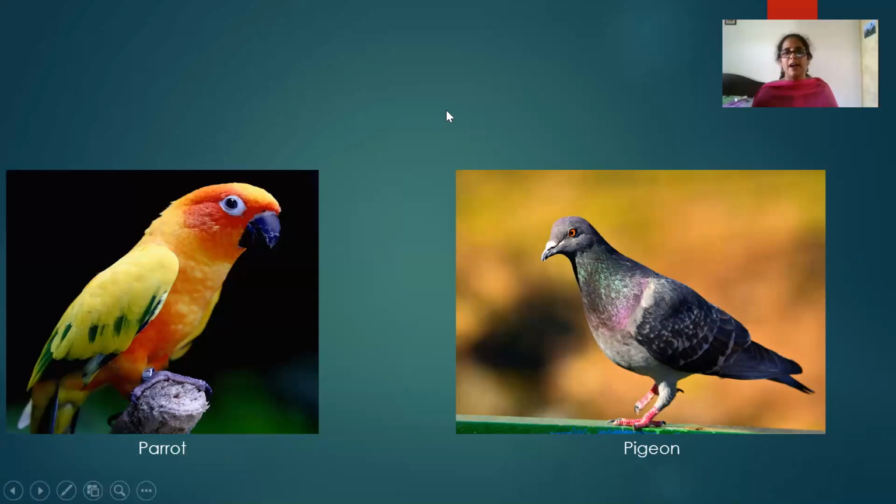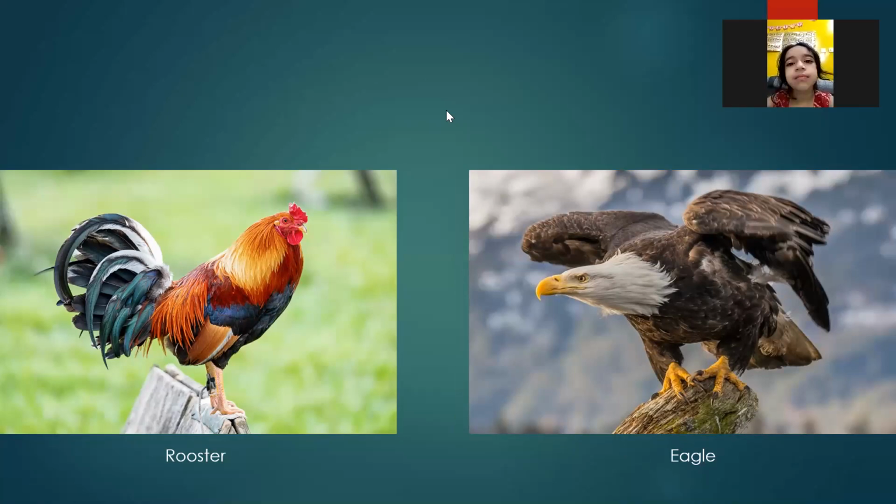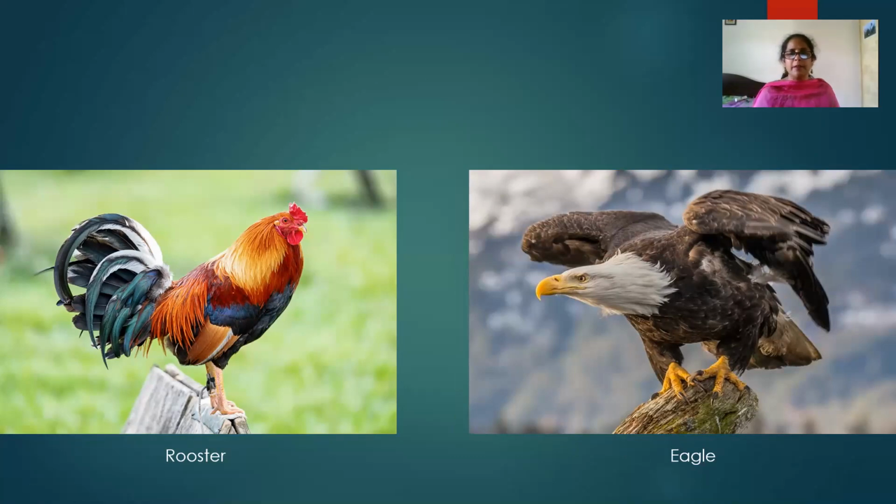Okay, and the next one. One second, I'm going to show you. This one's name is rooster. Now I'm going to ask Talha. Talha, can you hear me? What's the second picture's name, my dear? You can see the white and brown. Eagle. Eagle is the name of a very big bird.